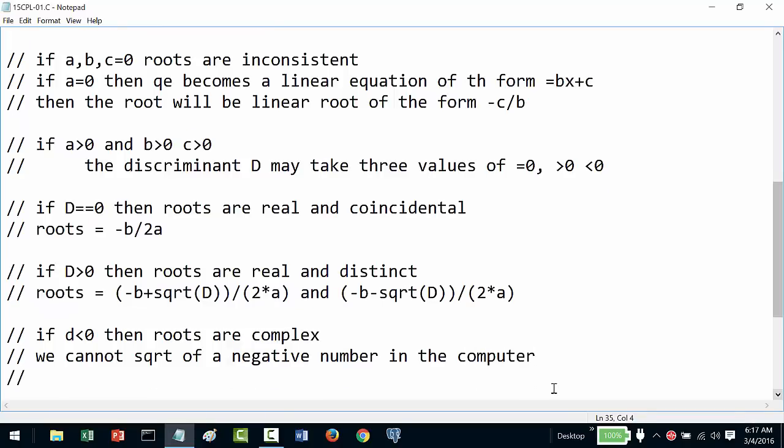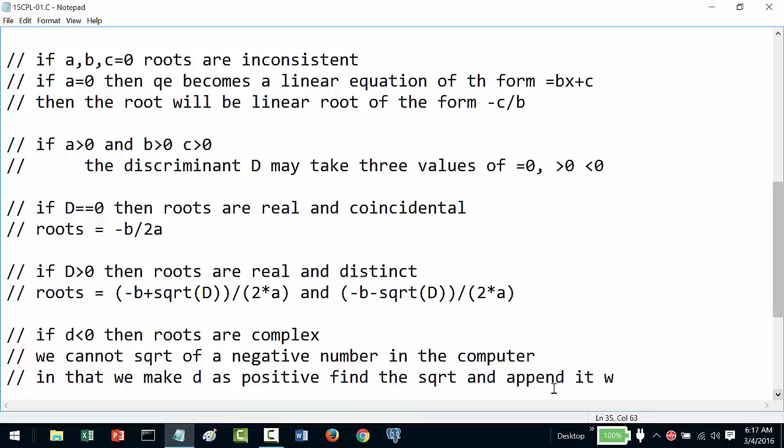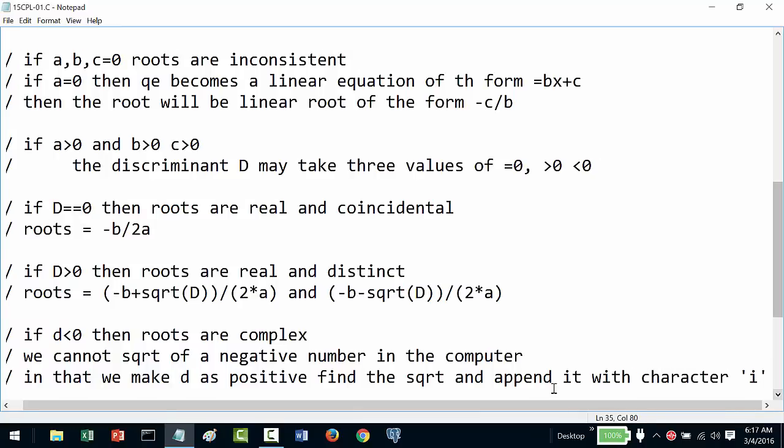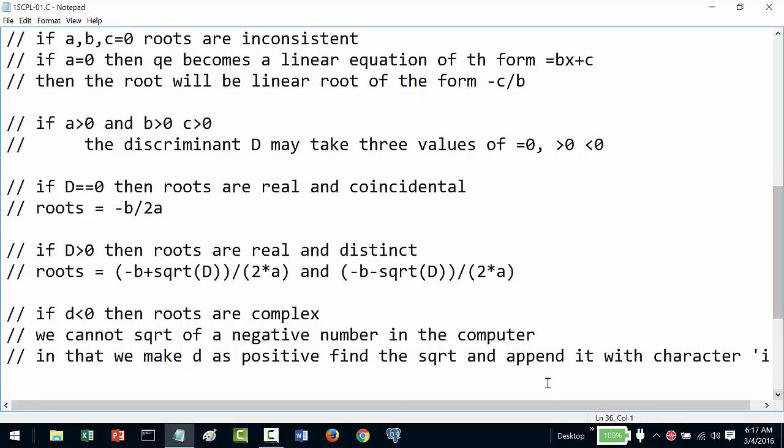So in that case, what we will do? In that case, we make d as positive, find the square root and append it with the character i. So computationally it will not be significant, but only display wise it will be significant.